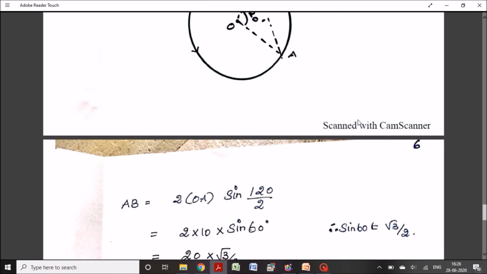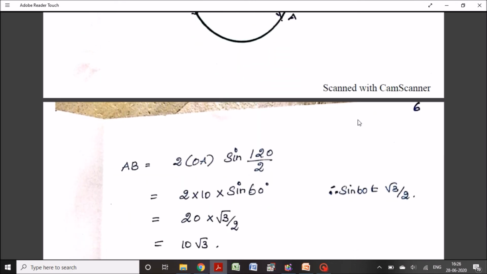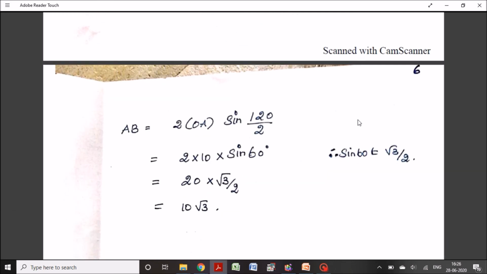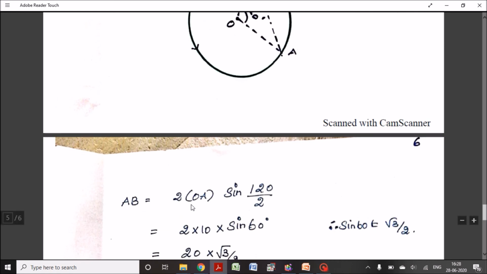So AB is the displacement. Displacement AB is equal to 2 of OA sin 120 by 2. Here the value of OA is 10. Why OA? This distance is OA. So we covered the distance twice of OA.